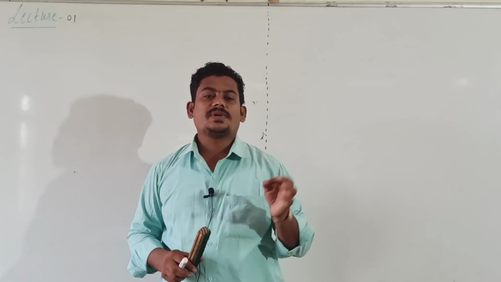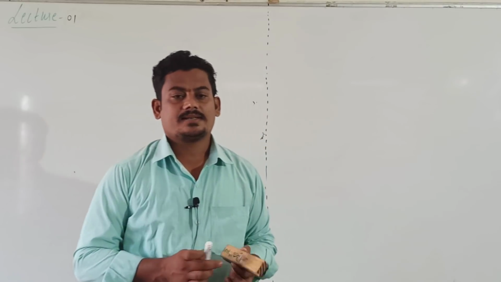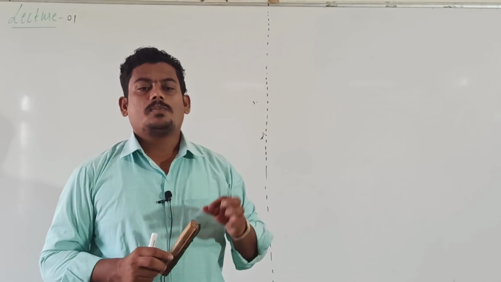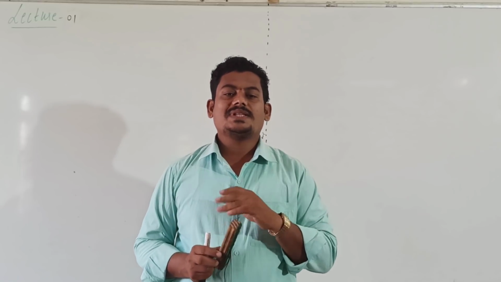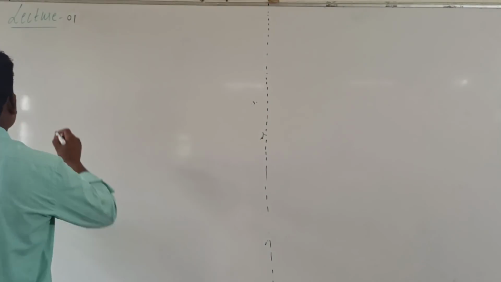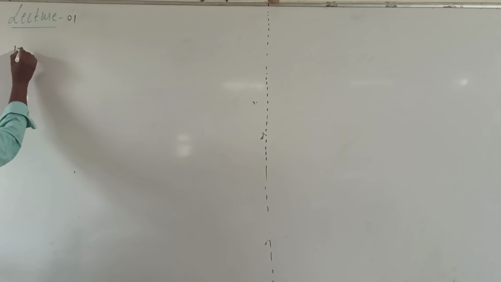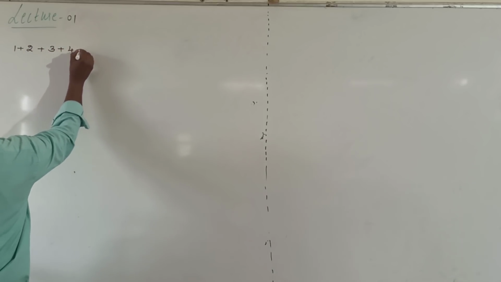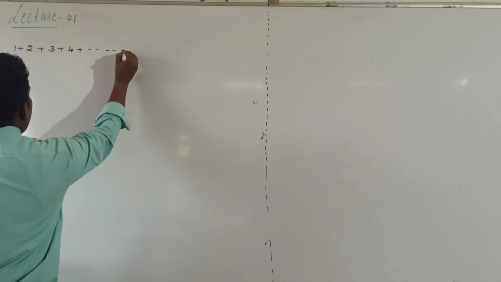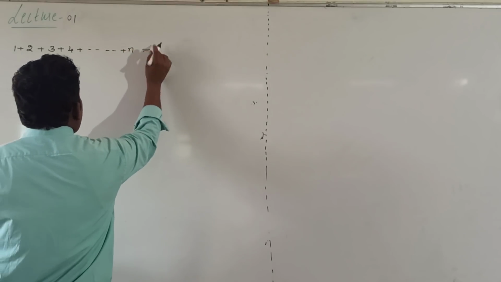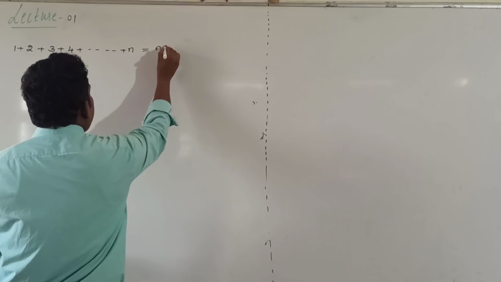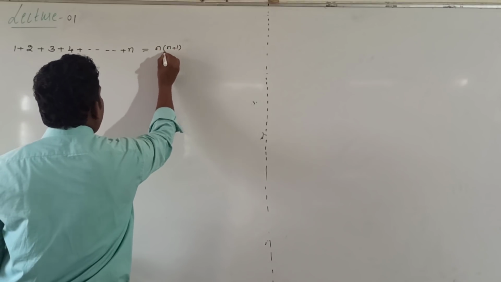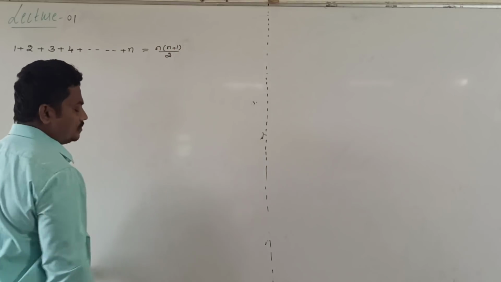First problem: prove by using the principle of mathematical induction that 1 plus 2 plus 3 plus 4 and so on plus n is equal to n into n plus 1 divided by 2.